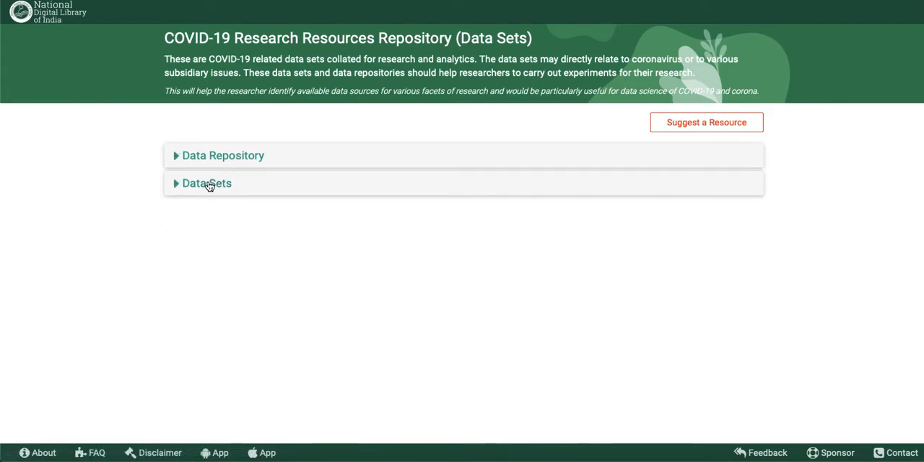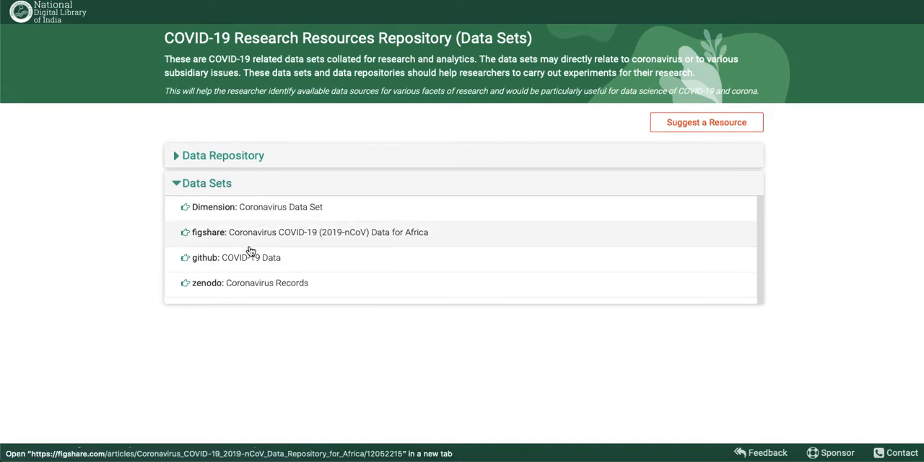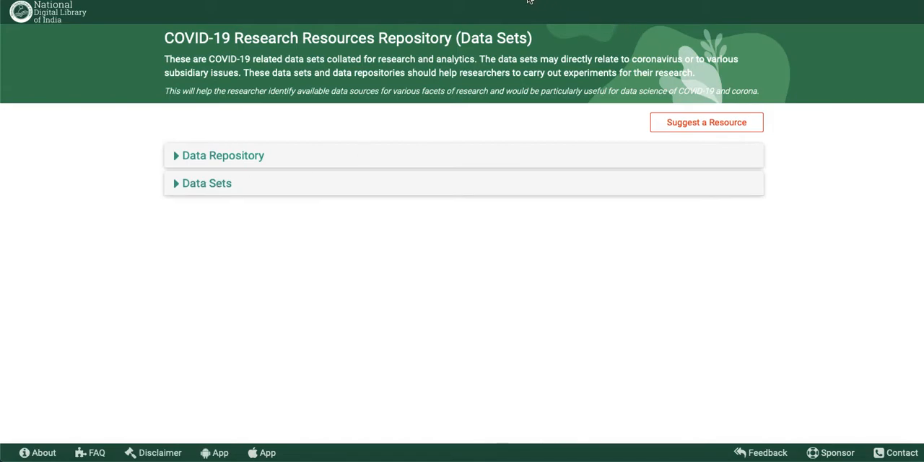You can publish papers with the help of this by giving the references or acknowledgement to this website or the source from where you are getting the data. Coronavirus data set dimensions are there, figures are there. So many more things you can get with the help of these details.